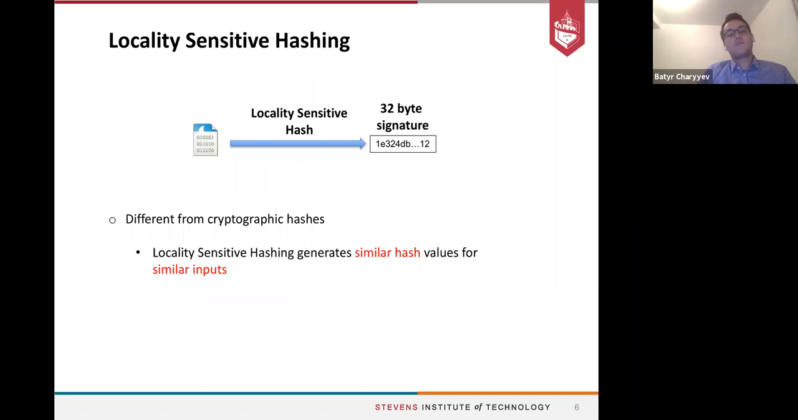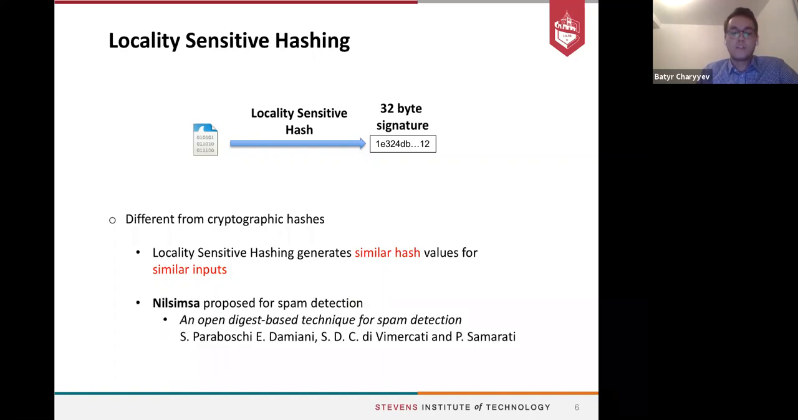Our new approach is based on locality sensitive hashing of the traffic data. Locality sensitive hashing takes the data and generates a 32 byte hash value, which we refer to in the rest of the presentation as a signature. This is different from cryptographic hashes. In cryptographic hashes, as you know, a small change in the input produces an entirely different output. However, locality sensitive hashing generates similar hash values for similar inputs. We particularly used Nilsimsa, which was proposed for spam detection.